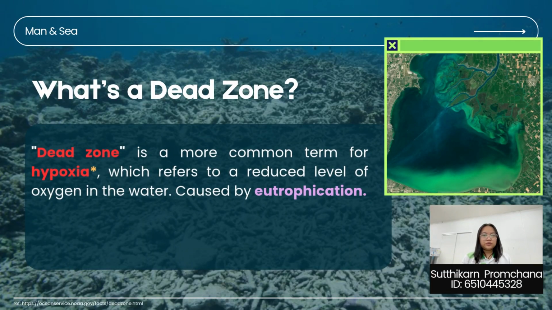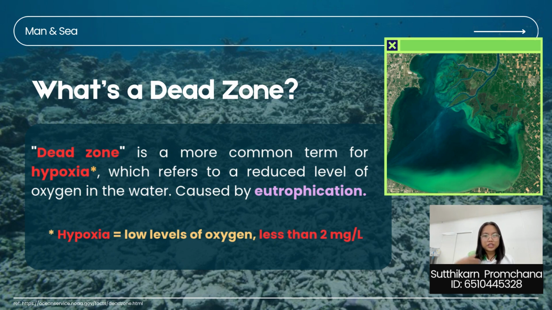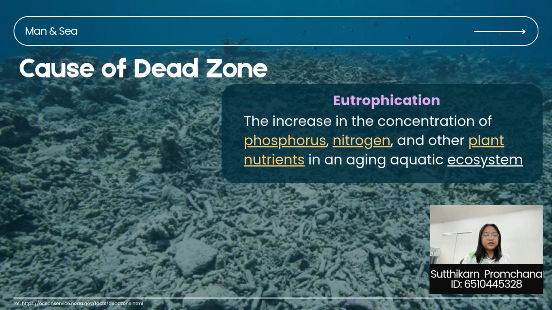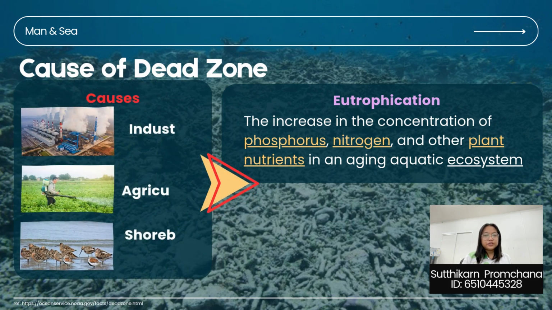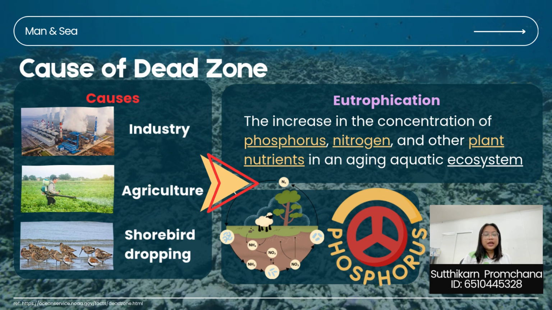What is a dead zone? A dead zone, or hypoxia, is an area with low oxygen levels caused by algal blooms resulting from eutrophication. Eutrophication is an excessive increase in nutrients caused by human activity, such as industrial waste and fertilizer from agriculture, especially nitrogen and phosphorus. Another source is the droppings of shorebirds and other plant nutrients.